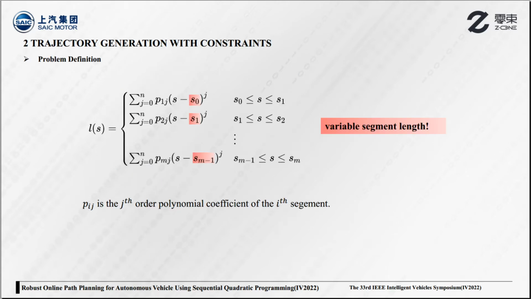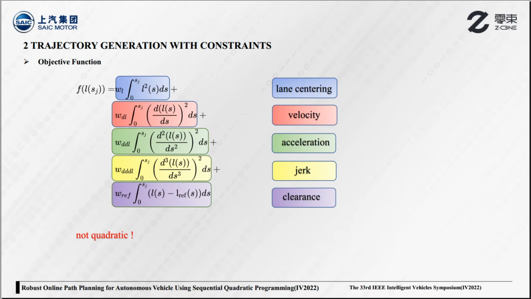The optimal path consists of m segments and n-order piecewise polynomials. Many relevant rules are also applied here. The difference is that the lengths of each segment are also optimization variables. The optimization problem is modeled as a sequence of polynomial segments that minimize the following objective function.